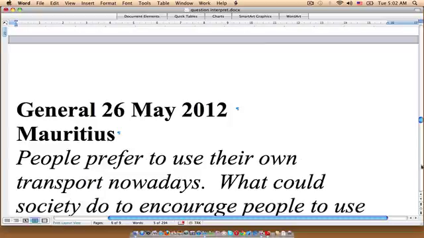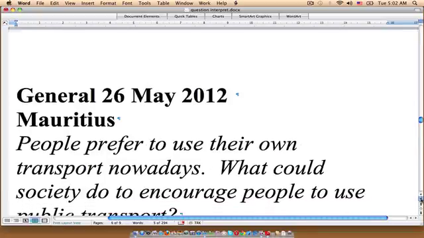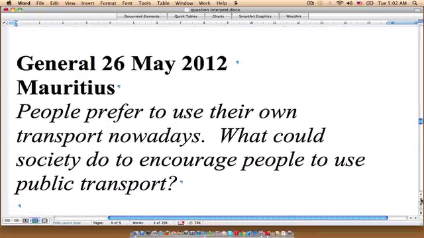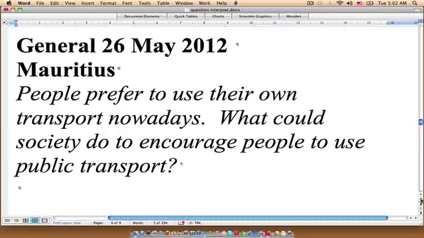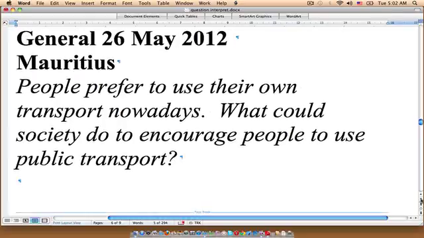Now, this is a question that appeared on the general exam, the 26th of May 2012, in Mauritius. People prefer to use their own transport nowadays. What could society do to encourage people to use public transport? Now, this question might be a little bit tricky for some students. The first background sentence just sets the stage again.